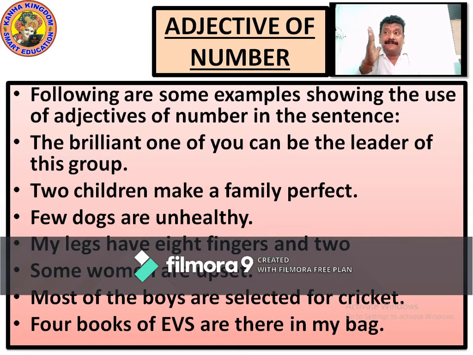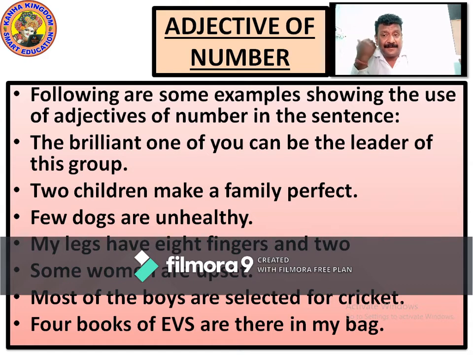My leg has 8 fingers. What is the count? 8 fingers. My leg is talking about his leg. So it's a description of my leg. My leg has 8 fingers. What is this 8? 8 is the adjective of number. It's called as adjective of number. Right?